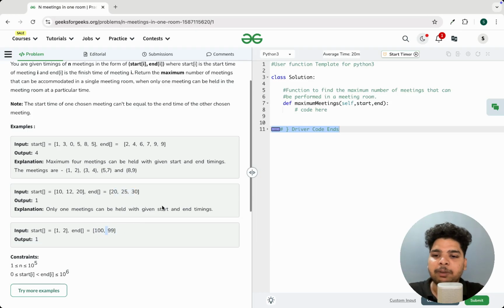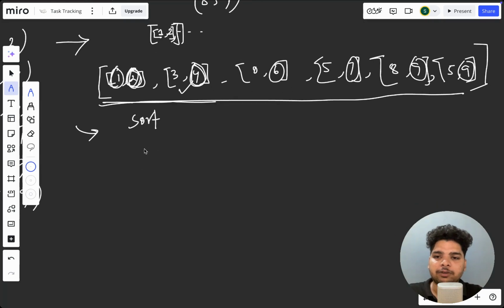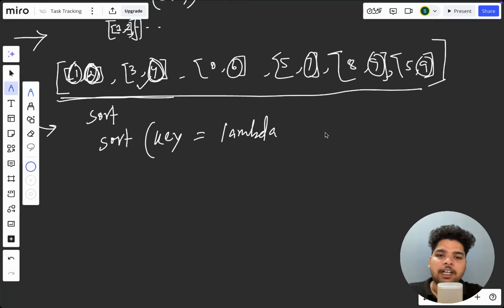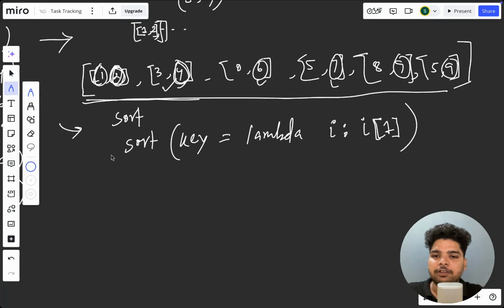So the first thing will be making pairs, which will then be sorted according to the end time, right? How can we do that? We'll be using the sort function, and here the key will be equal to a lambda function. If we take i, we sort on the basis of the second element, that's why I am taking index 1. That's how we can sort.